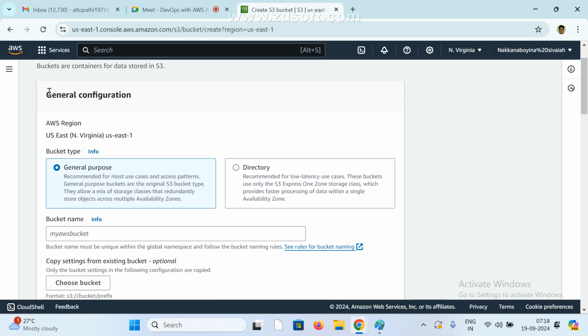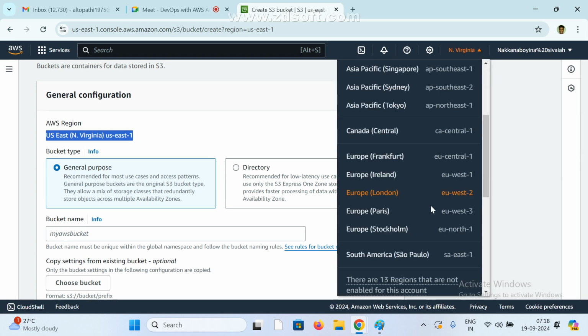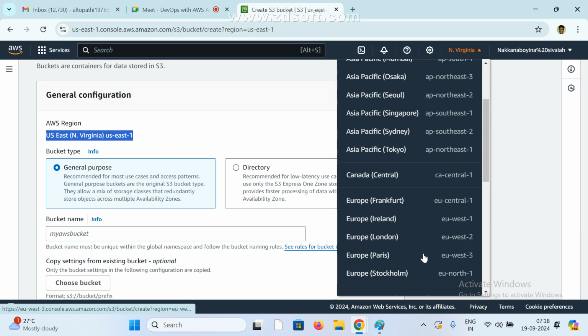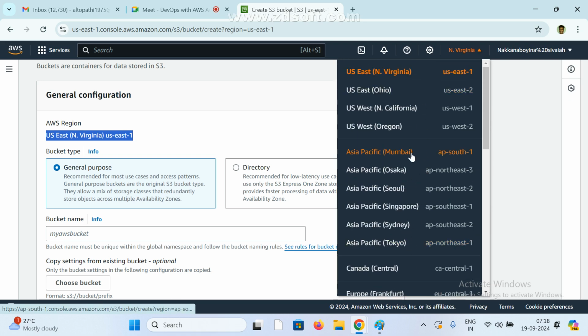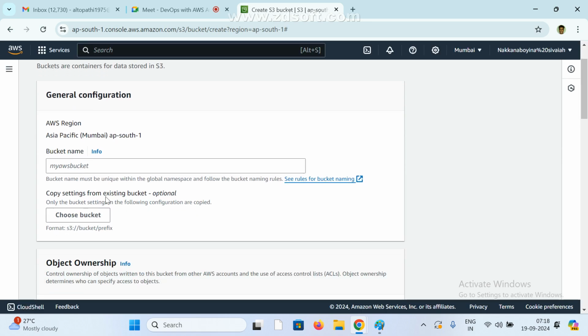Now see, this is the general information. AWS region: which region am I going to create the bucket in? By default it is US East 1. If you don't want US East and want the Mumbai region, just change the region here. Automatically it changes to AP South 1.